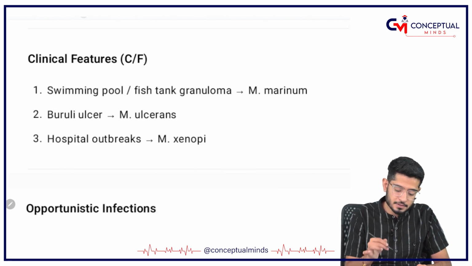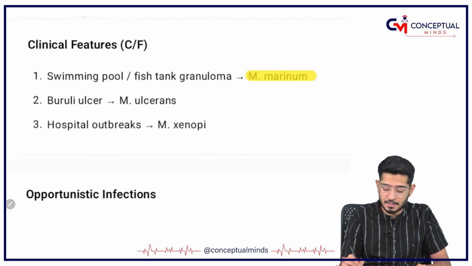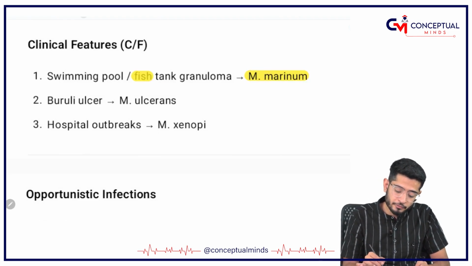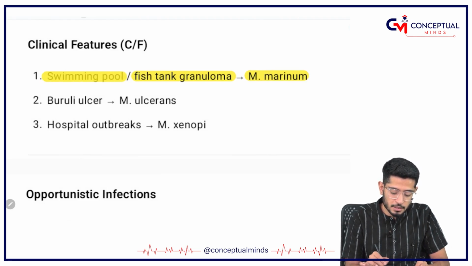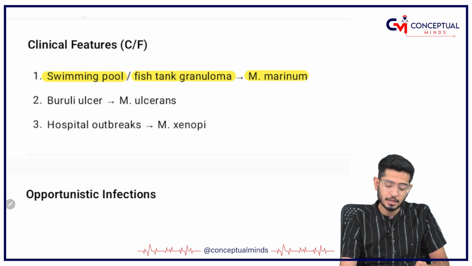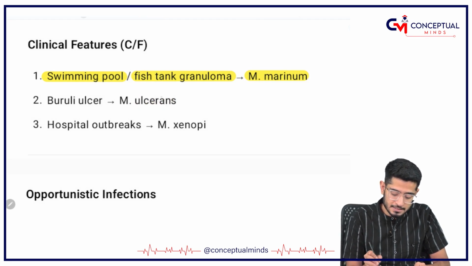What are the clinical features? So, some clinical features are important, just like marinum, as the name suggests. Marinum means in marine water. So, fish tank granuloma and swimming pool granuloma, they are going to cause. Fish tank granuloma and swimming pool granuloma, that's easy to remember. Then ulcerans responsible for causing ulcers, and these ulcers are called Buruli ulcers.